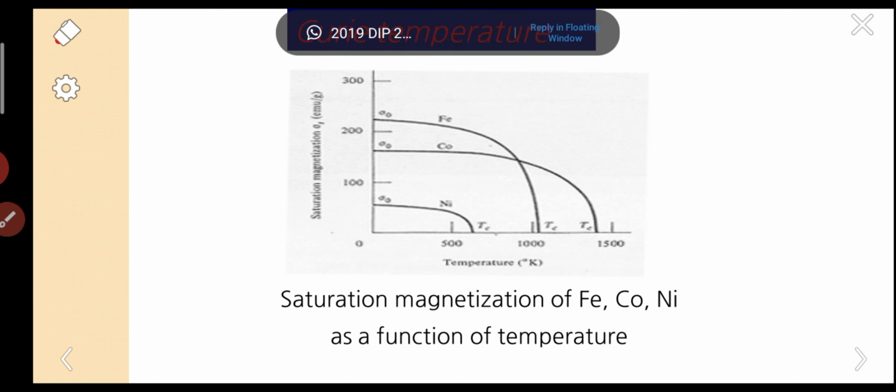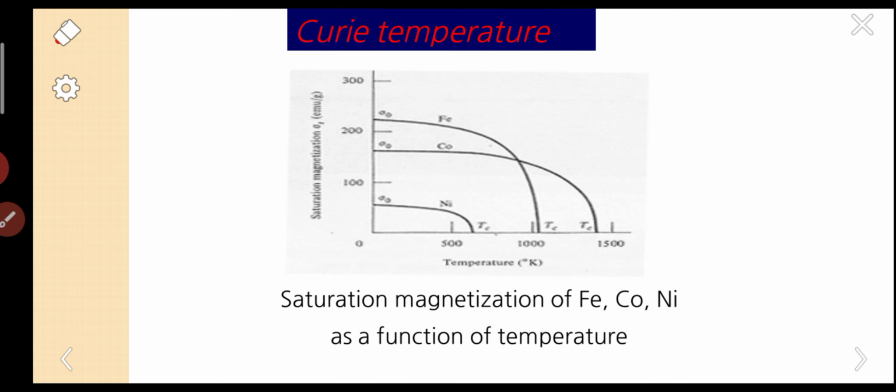Saturation magnetization means that whenever we apply an external field to the specimen, the dipoles will align in the field direction. This is called the saturation state. Saturation means they take the energy and use all of it in moving in the field direction. That is the meaning of saturation.